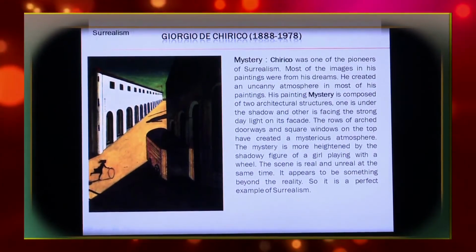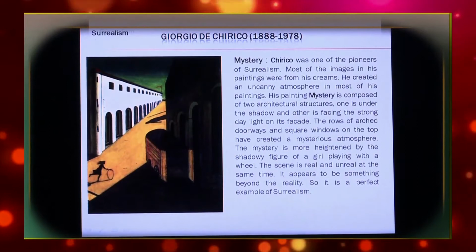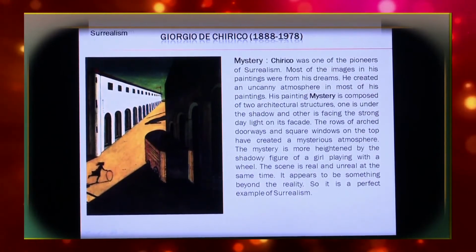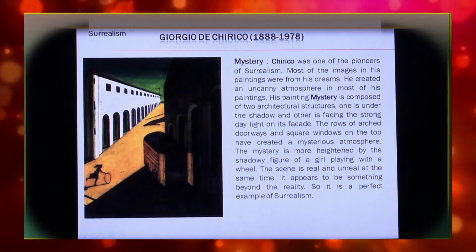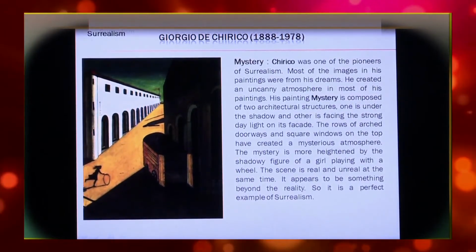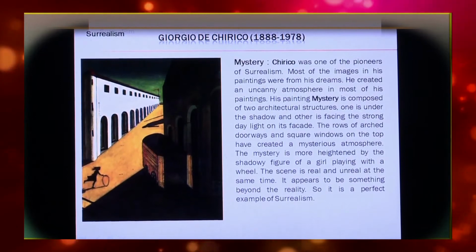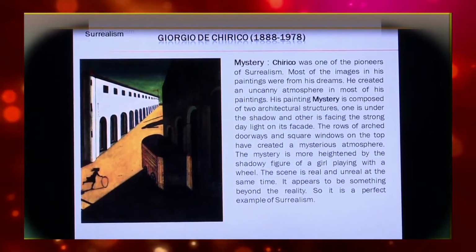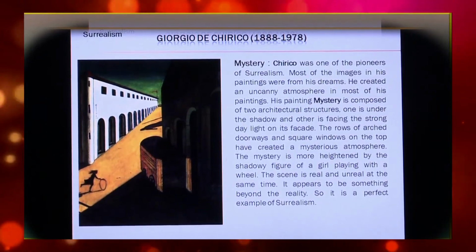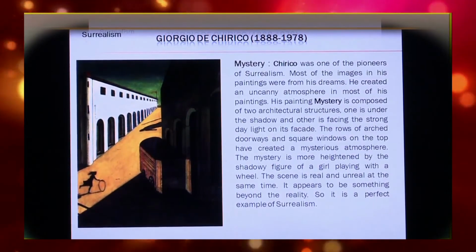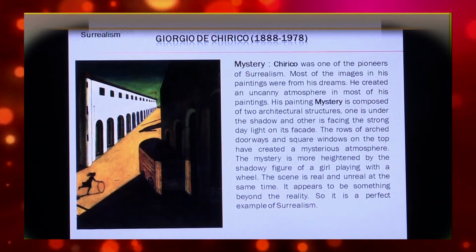His painting Mystery is composed of two architectural structures. One is under shadow and the other is facing the strong daylight on its facade. The rows of arched doorways and square windows on the top have created a mysterious atmosphere. The mystery is further heightened by the shadowy figure of a girl playing with a wheel.